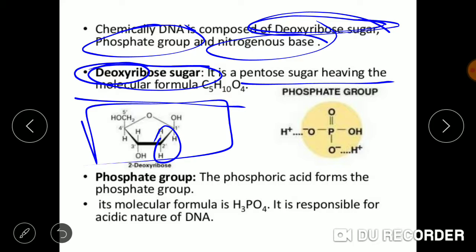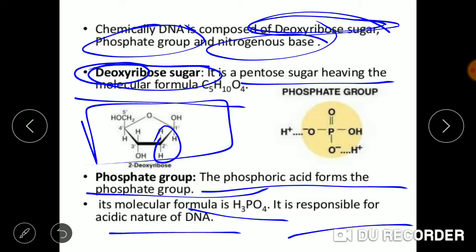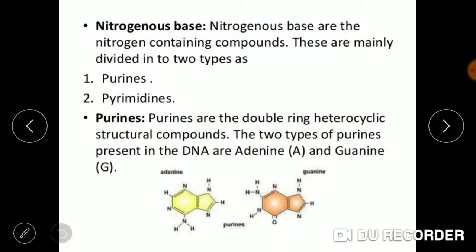So hence it is known as deoxyribose sugar due to the lack of oxygen at the second position of the pentose sugar. Now the second part of the deoxyribonucleotide is the phosphate group. Phosphoric acid forms the phosphate group. Its molecular formula is H3PO4 and it is responsible for the acidic nature of DNA. A nitrogenous base is the third part of deoxyribonucleotide.